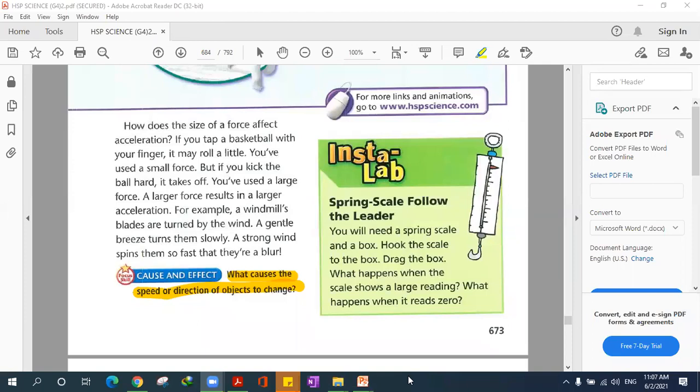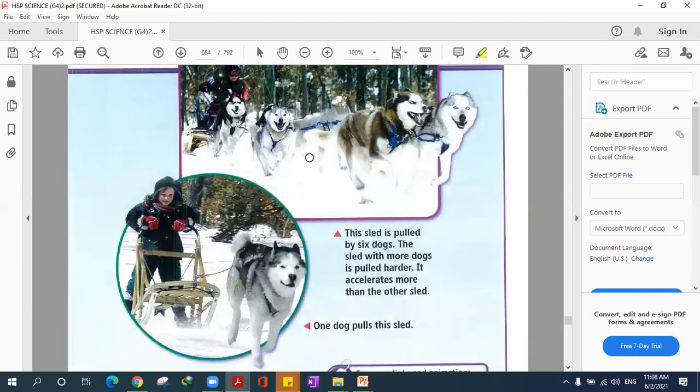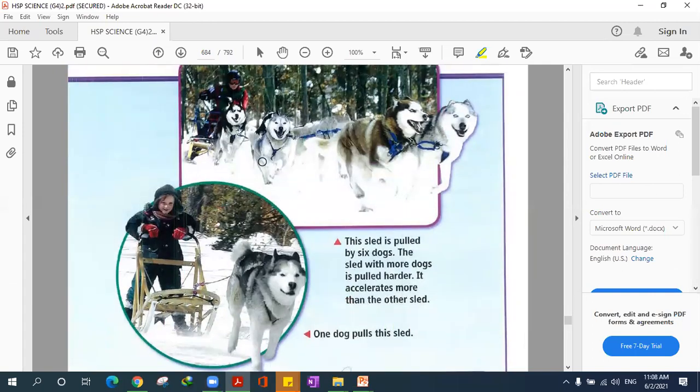Iyad, could you send it to me, please? Because I can't hear your answer. Okay, what's the answer, Iyad? What causes the speed and direction to change? Like here in the picture, Iyad, in this picture, what caused this old woman to be way faster than this little girl?